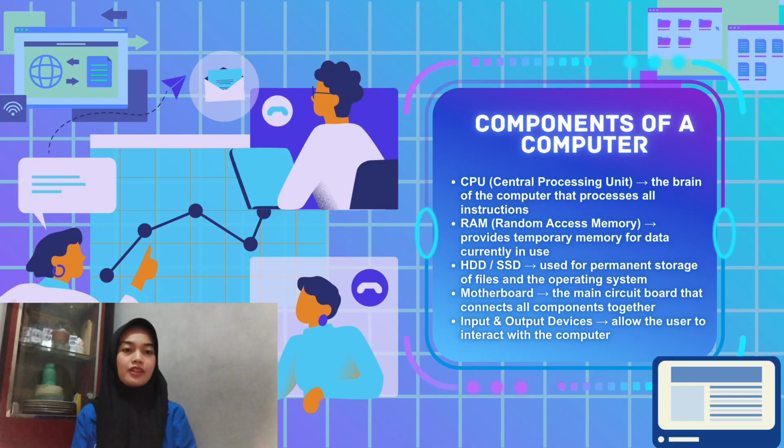Let's discuss the components of a computer. Every computer has several key components that work together. The CPU, or Central Processing Unit, is the brain of the computer that processes all instructions. RAM, or Random Access Memory, provides temporary memory for data that is currently in use. The HDD, or SSD, is used for permanent storage of files and the operating system. The motherboard is the main circuit board that connects all components together. And finally, input and output devices are what allow the user to interact with the computer.